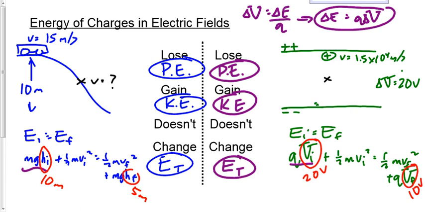Yeah, no, that's a good question. If we said the initial was 35, then the temptation would be to say the final was 17.5, right? We're not halving that. We're halving the potential difference. The potential difference from the top of the hill to the bottom of the hill is 20, so half of that is 10. So the difference between the top and the middle is 10. Whatever you make the top, the middle is 10 less. Does that make sense? Probably makes sense to go 20 and 10, right?